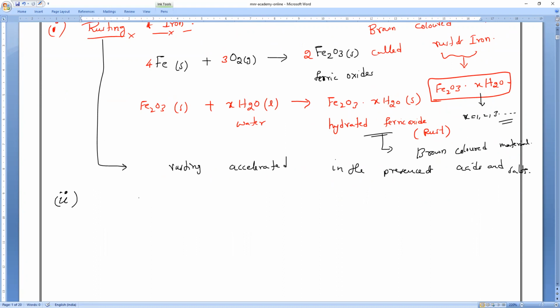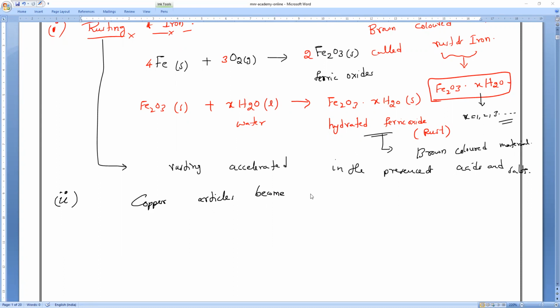Second one, copper articles. We are all very familiar with this. What will happen to copper articles, everybody? If you go to the old tea shops, the copper tins which they use for boiling water get a grayish green coating.